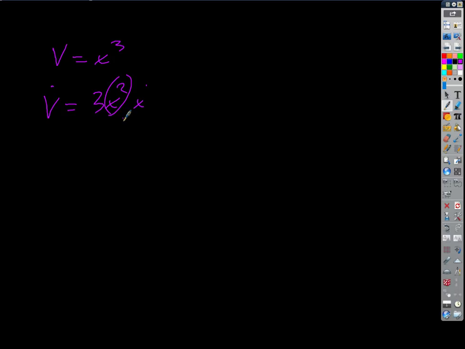Like a triangle. A triangle would be tough. Take a regular tetrahedron, where all the faces are equilateral triangles. That's going to end up having a formula that depends on both side length and height.